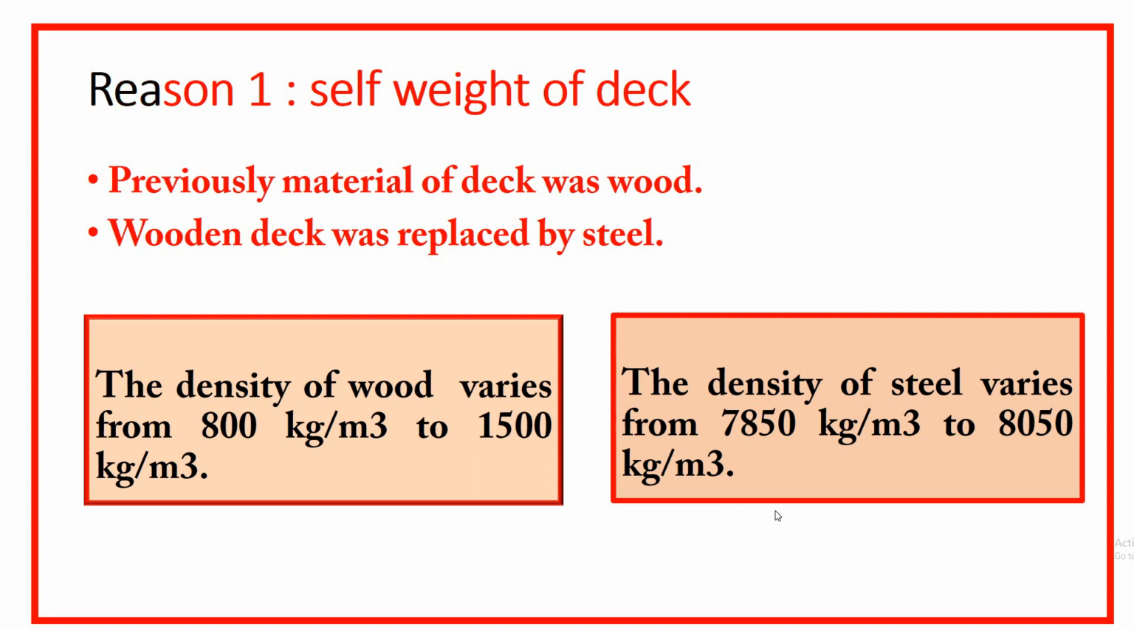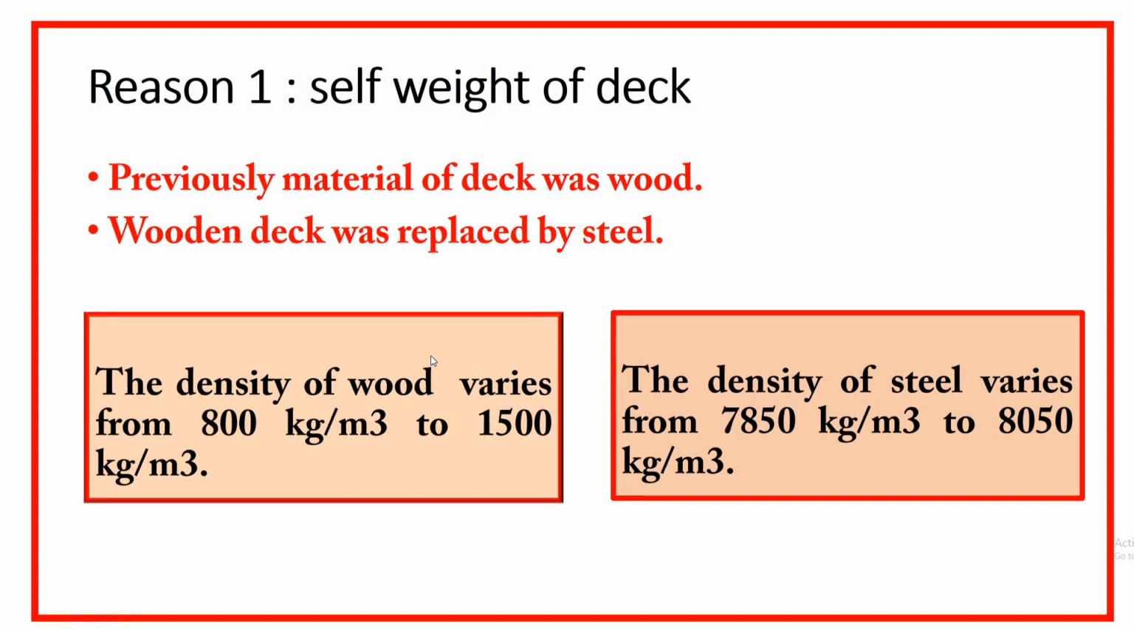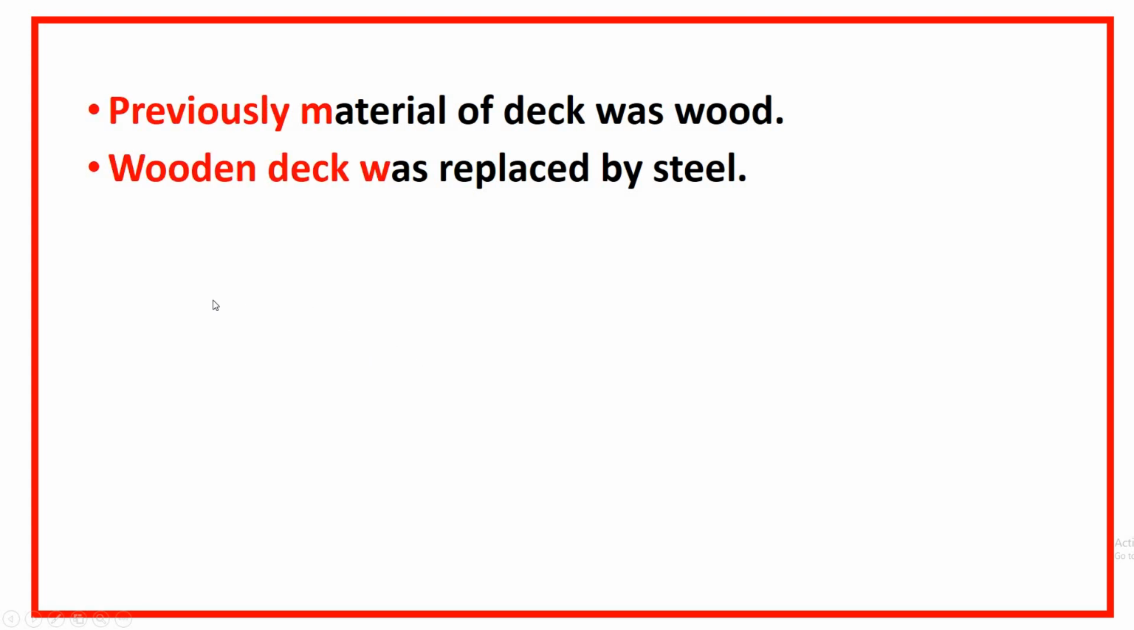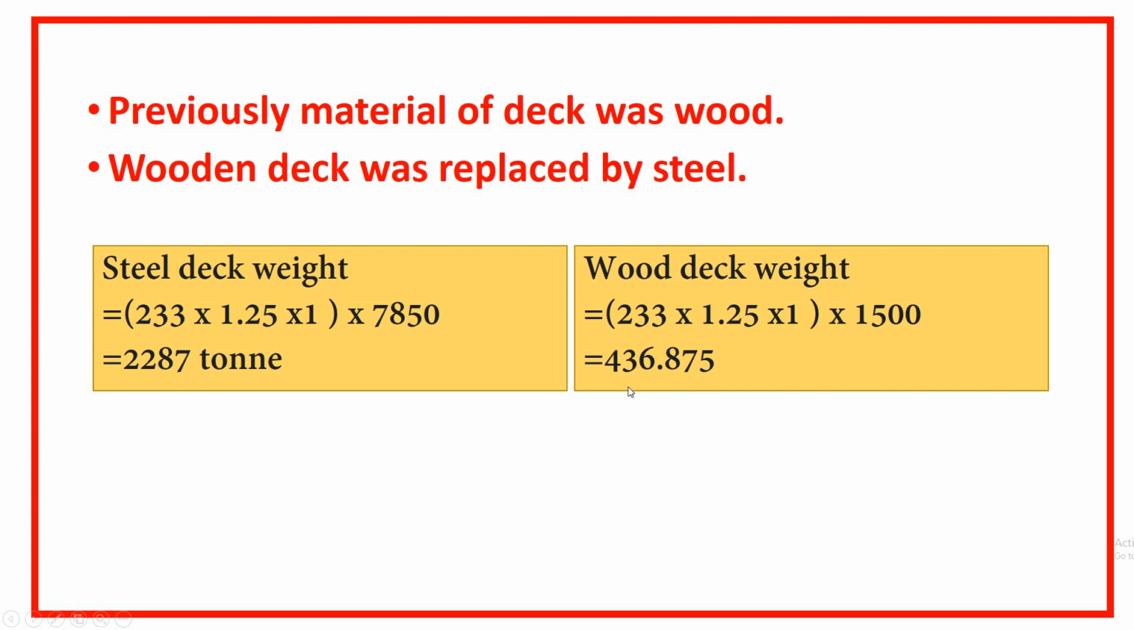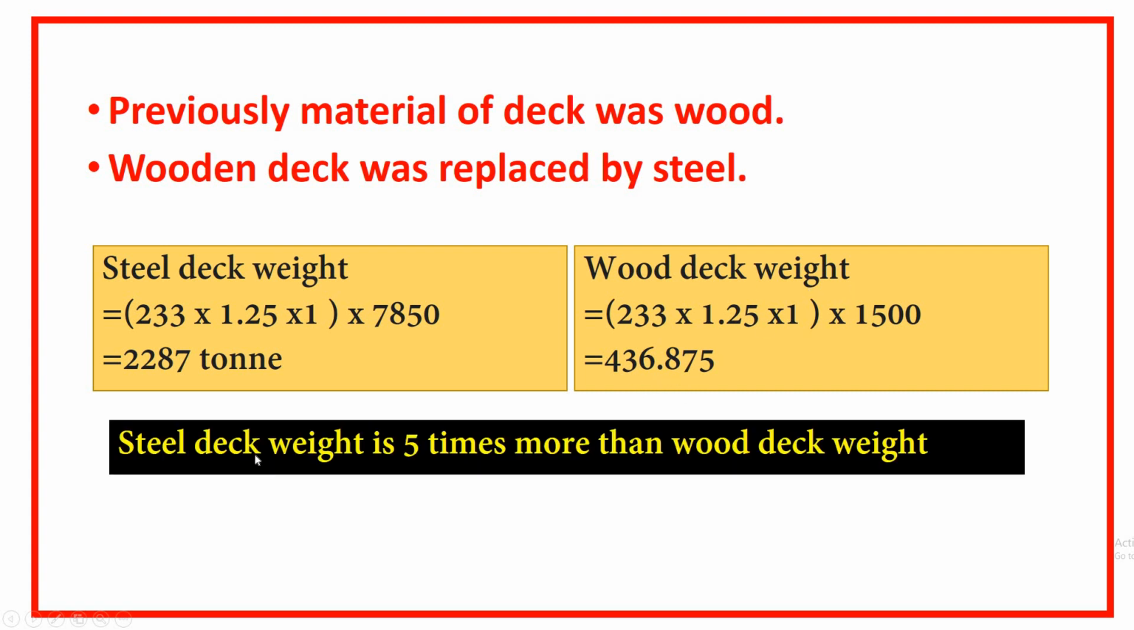So if we count the total weight of the deck, what will happen? See, the total deck weight for the steel deck is 2287 ton, and the wooden deck weight is around 436 ton. So the difference in weight is around 5 times. The steel deck weighs 5 times more than the wooden deck. So the first reason is the self-weight of the deck.